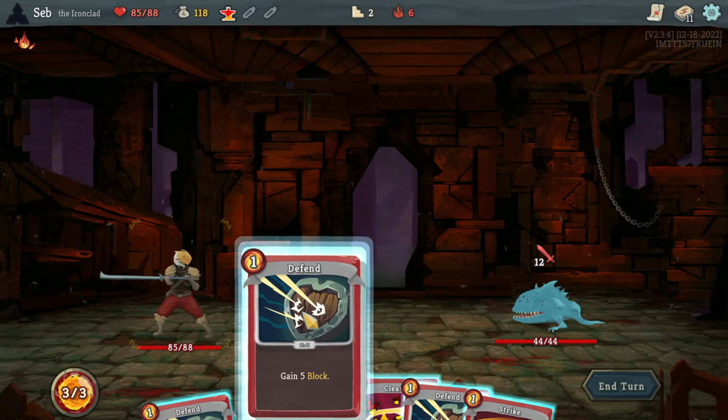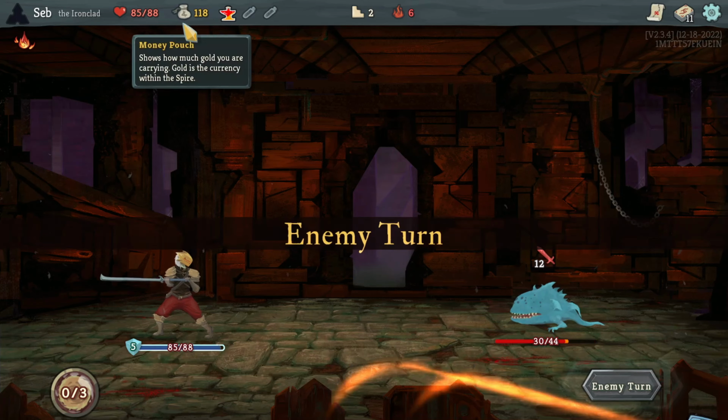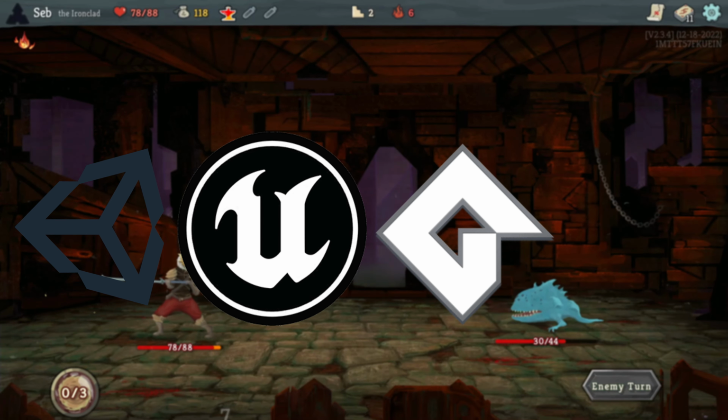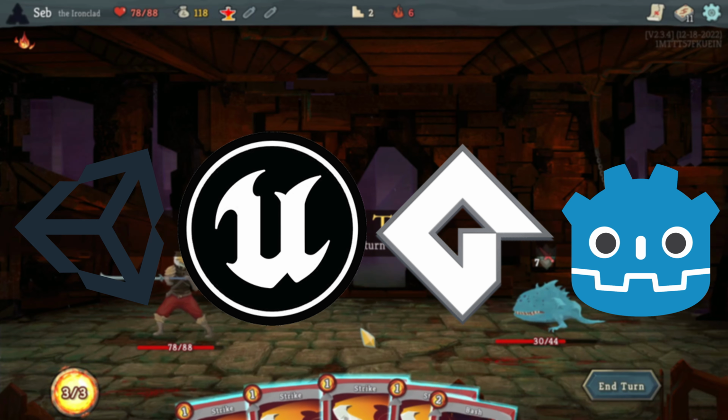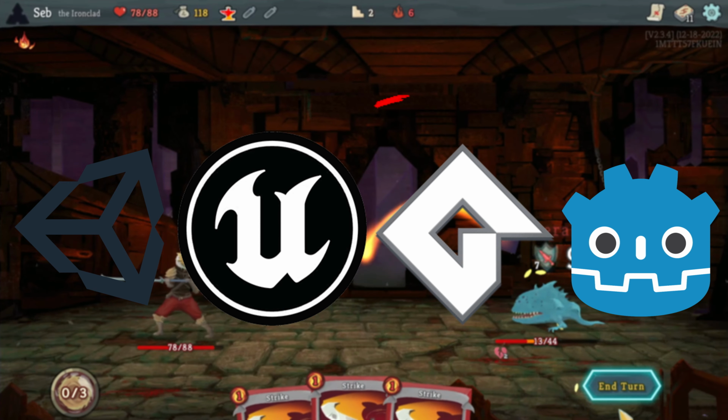There are many game engines out there. From my research, the 4 most popular ones are Unity, Unreal Engine, Game Maker, and Godot. There is a use case for each one, and I encourage you to do your own research to figure out which one is best for you.